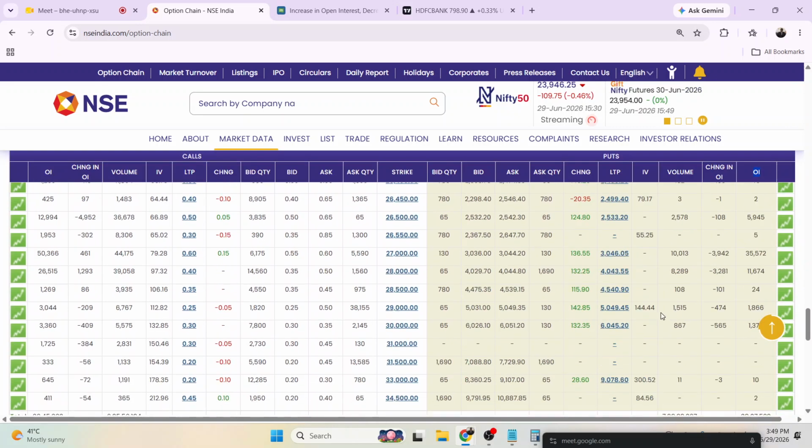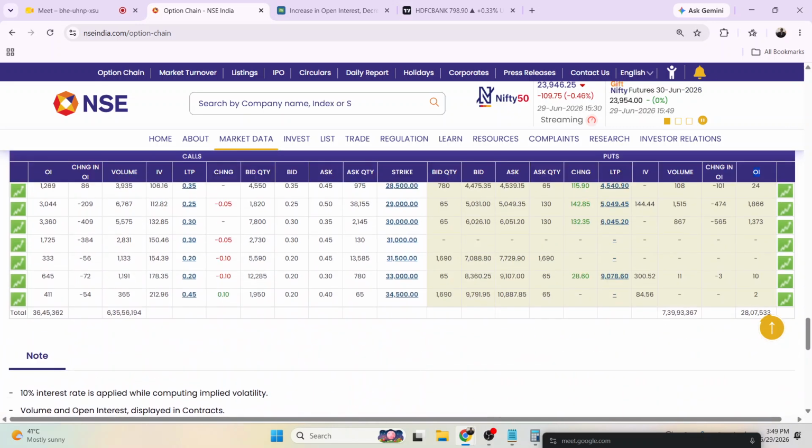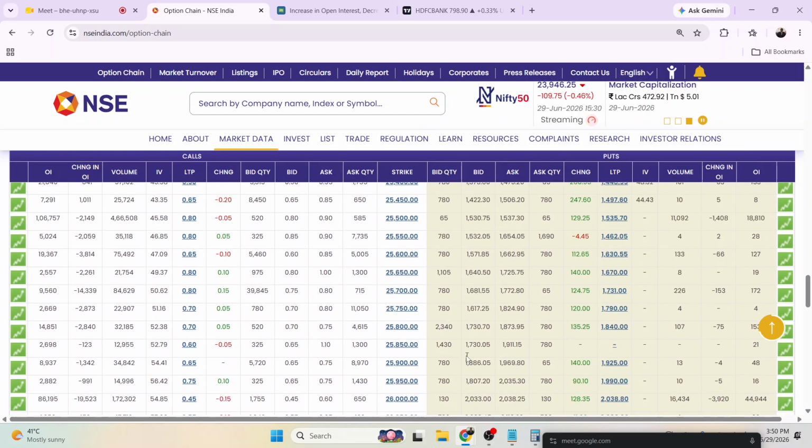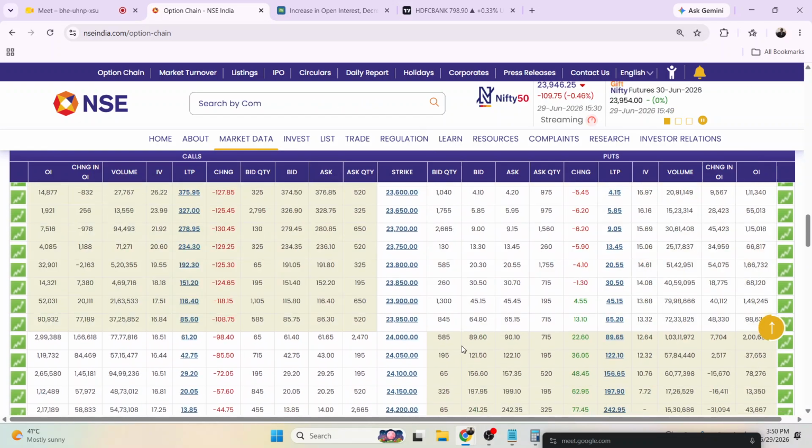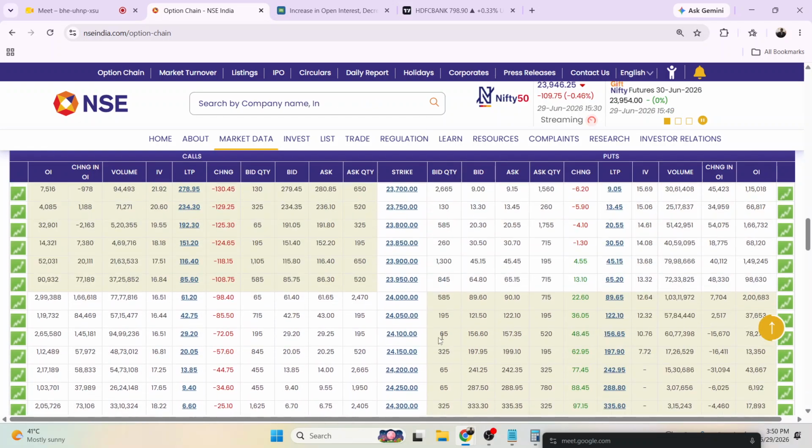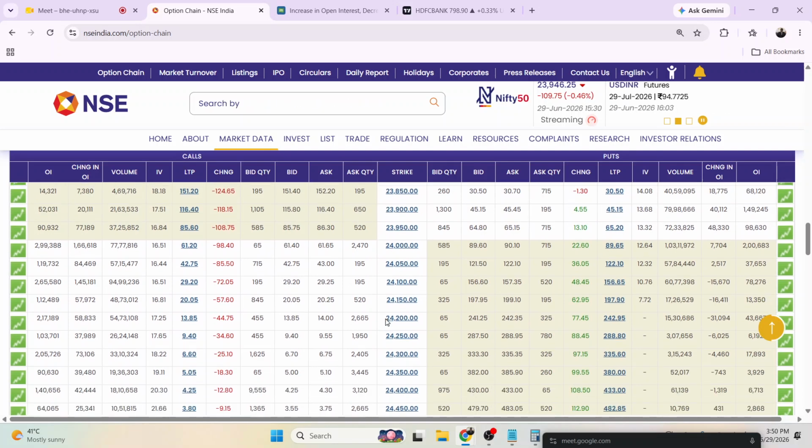the PCR ratio, the put call ratio. So this is the total open interest of the put side and the total open interest of the call side, and that is the put call ratio. Some people see the total open interest of all the strike prices, and some people only see the data of the nearest four to five strike prices. According to that, they make their positions.